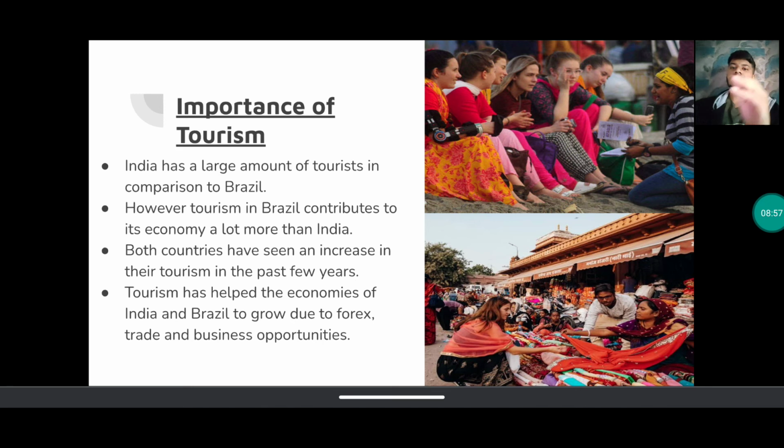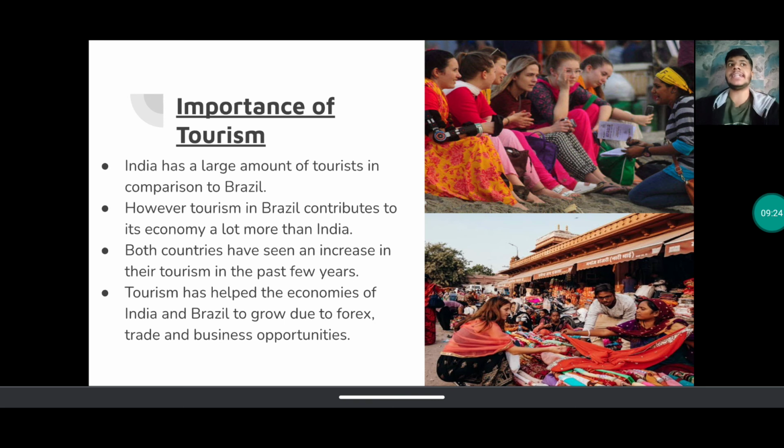ट्रेड, as you can see in the pictures, most of the tourists जो है जो इंडिया को विजिट करते हैं, they buy and sell products and services. All right, you can see on the top picture those women are listening to another woman about the religious practices over there. Then you can see down a woman is buying a sari or some kind of a cloth from India. All right, तो ट्रेड, ये बाइंग एंड सेलिंग की वजह से भी हमारा जो वैल्यू है, मार्केट वैल्यू है, वो बढ़ रहा है. ऑलराइट, व्हाई?